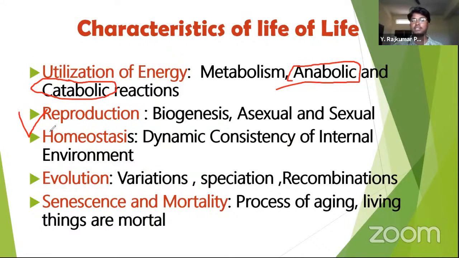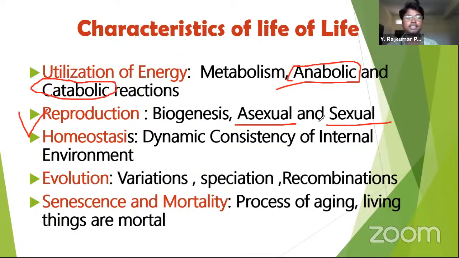So plants and animals show reproduction. It is called biogenesis. That means from a living thing, another living thing is getting formed. Reproduction is of two types, asexual reproduction and sexual reproduction. In asexual reproduction, only one individual is involved. There is no gamete involved, right? And in sexual reproduction, two gametes are involved, a male gamete and a female gamete. Plants and animals both carry out sexual and asexual reproduction. But the higher animals exhibit sexual reproduction.